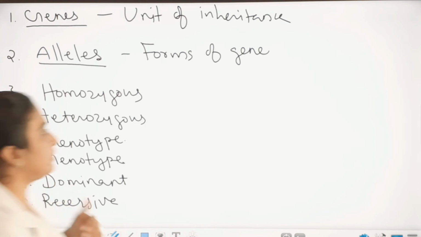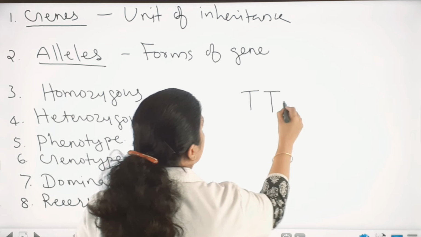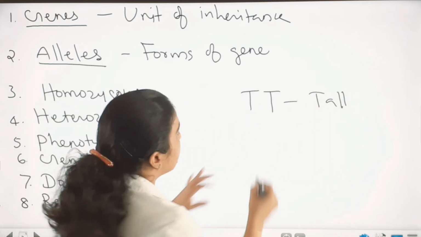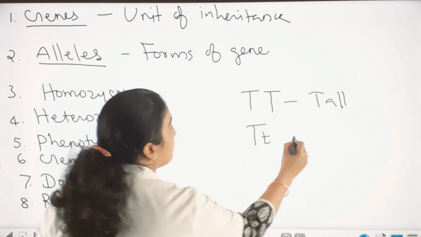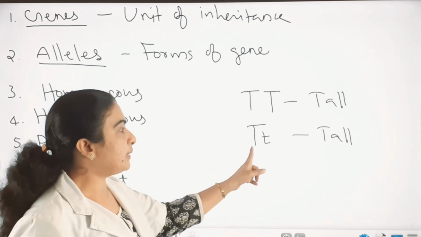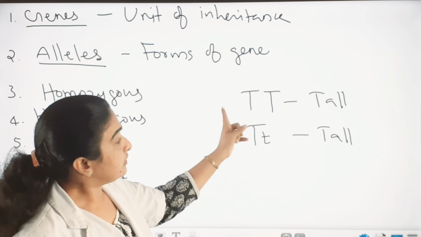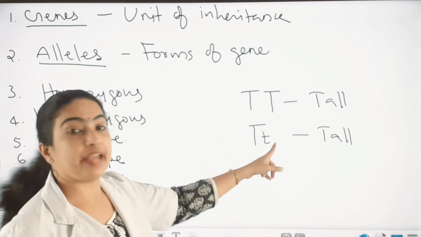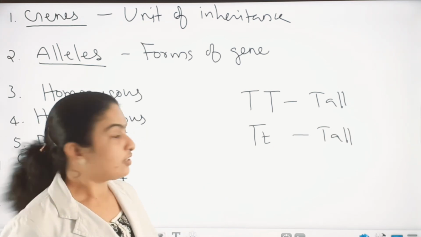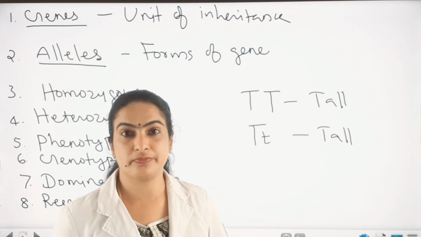So the same example we can take. See here the capital T represents tallness, the tall character. And capital T, small t also represents the tall character. That means this capital T can express its character by itself even in the presence of another allele. Why was capital T given by Mendel?